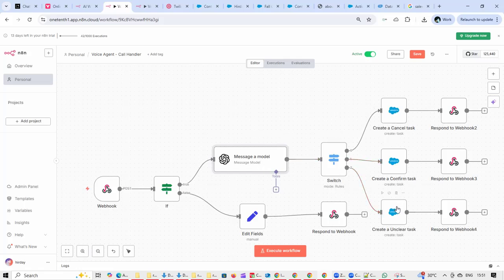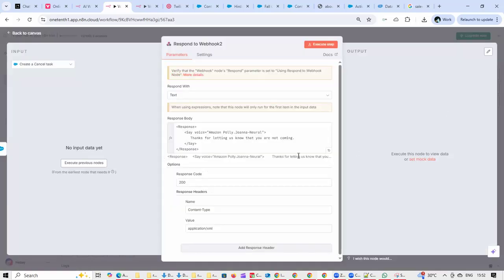A task record is created, and then correspondingly, we tell the volunteer over the phone itself, we acknowledge their answer. So take for example, if the volunteer said they are not going to come, then Twilio will say, thanks for letting us know that you're not coming.